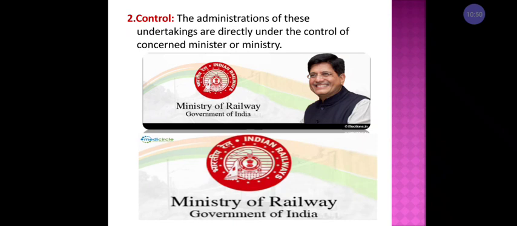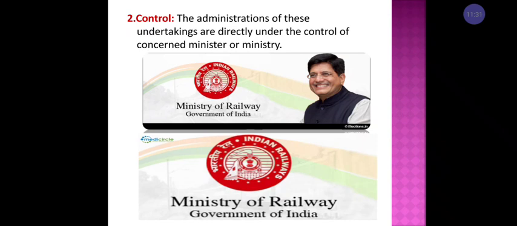In the central government, or in the government sector or public sector, we have different departments. I already gave examples like the railway department, postal department or telegraph department. Each and every department is controlled by a separate, concerned minister. For example, the railway department is controlled by the railway minister. The postal department has a particular minister, and that minister controls that department.